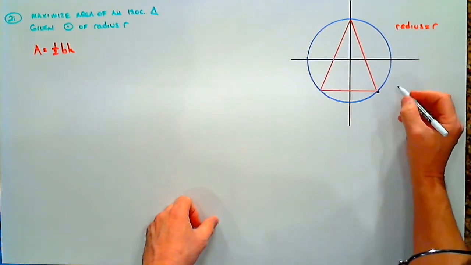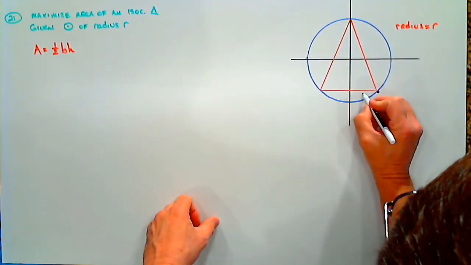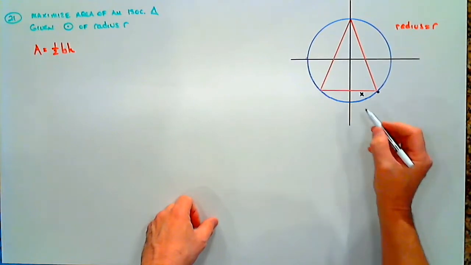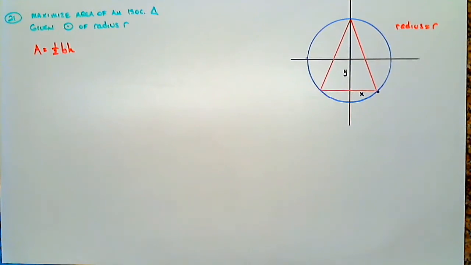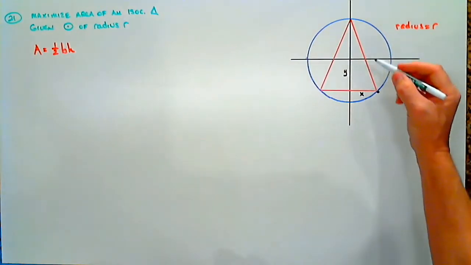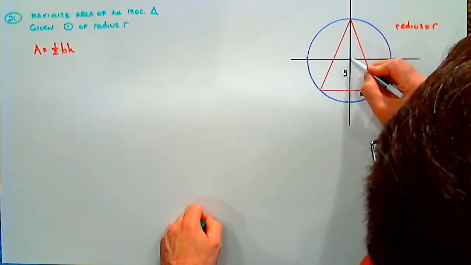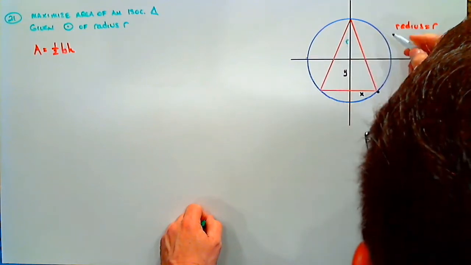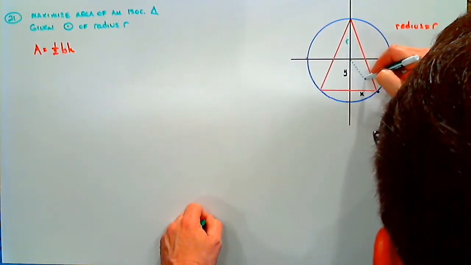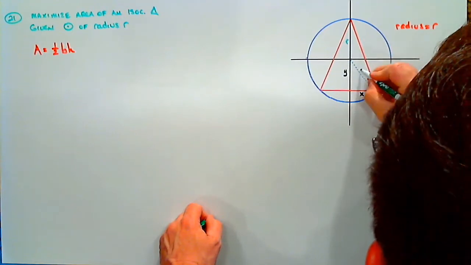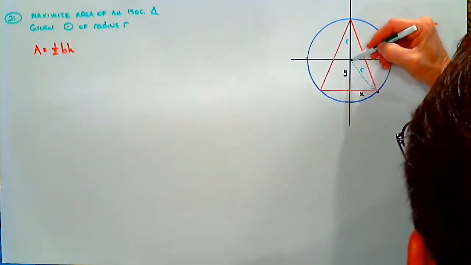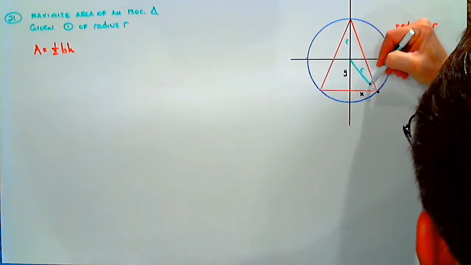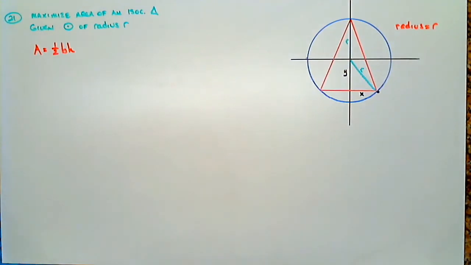So if we take a look at our triangle, I'm going to label this point right here xy. I'm going to call this distance x, and this distance right here y. Why did I pick those? I picked those because I know this distance from here to here is r, and I also know that this is r. That's the radius of the circle. That's why I picked this point, so I could draw this radius right here and get a right triangle.